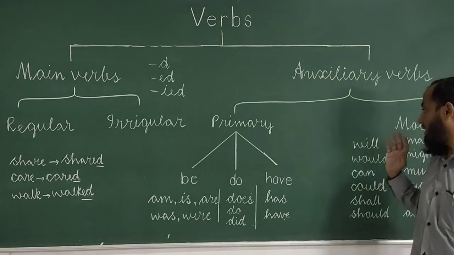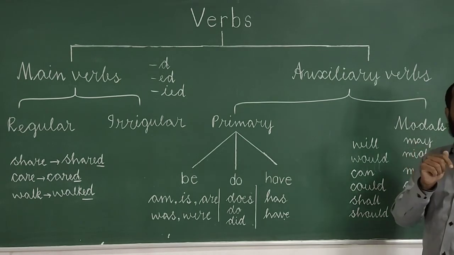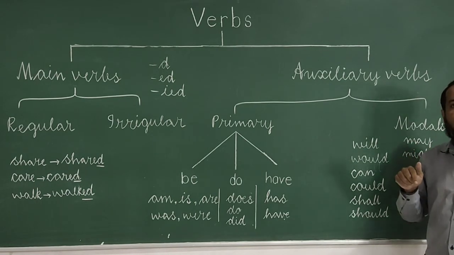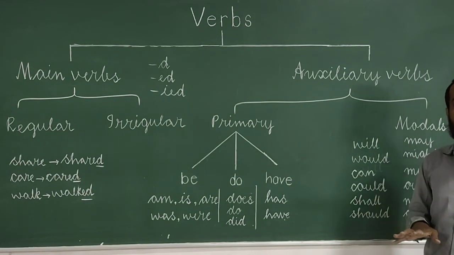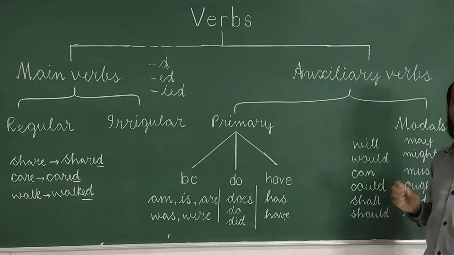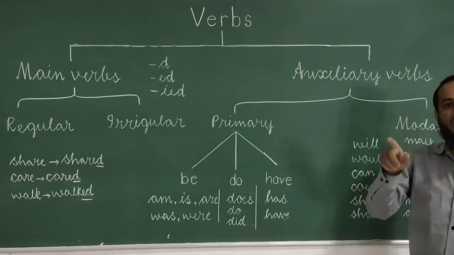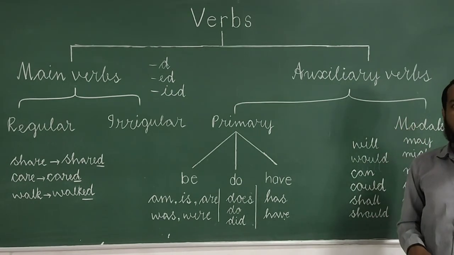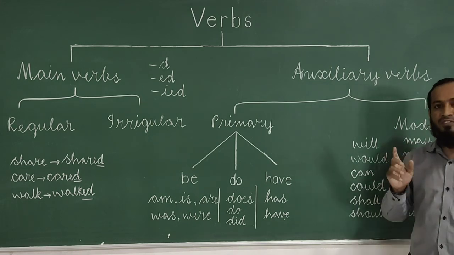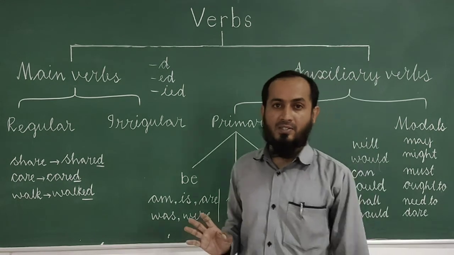Clear? There is detail at page number 62-63 for 6th standard, where we have to use all these modals, and at page number 44 and 45 for 7th standard. There you can refer where we have to use all those modal auxiliaries.